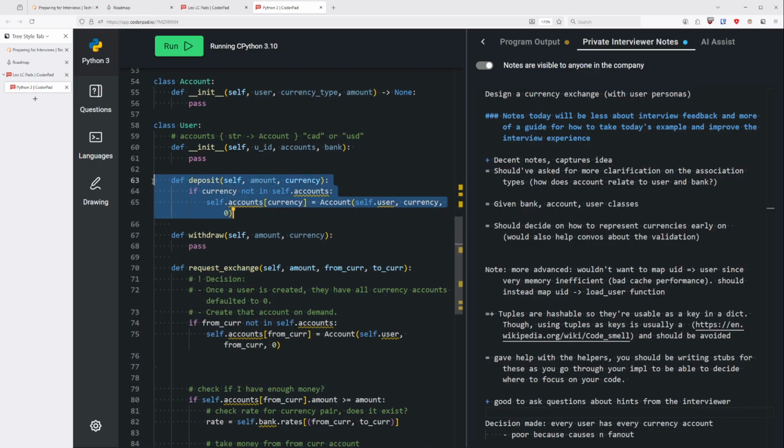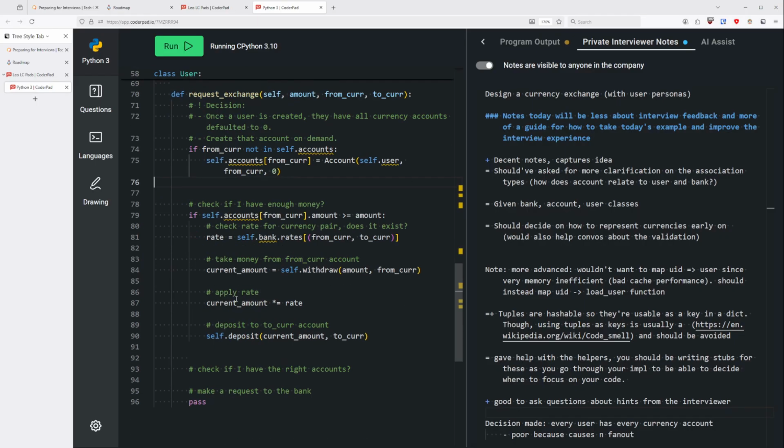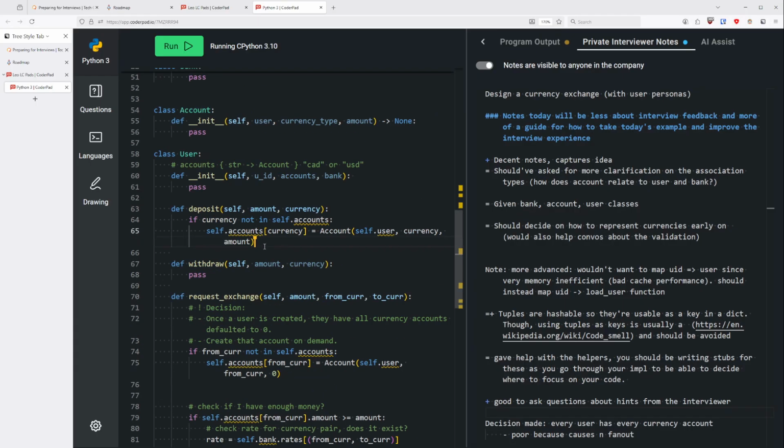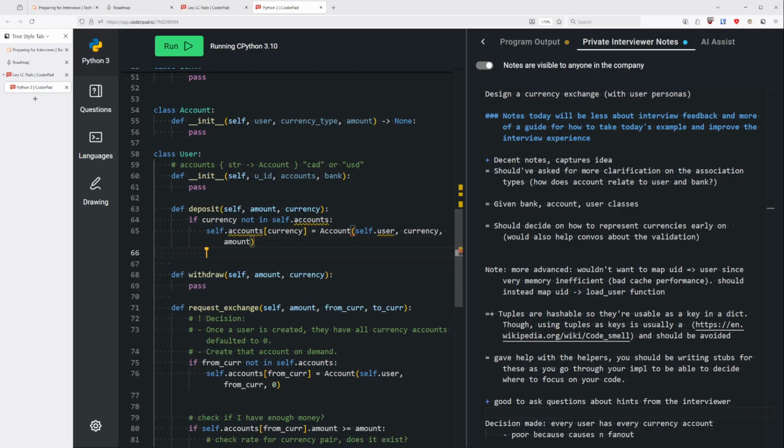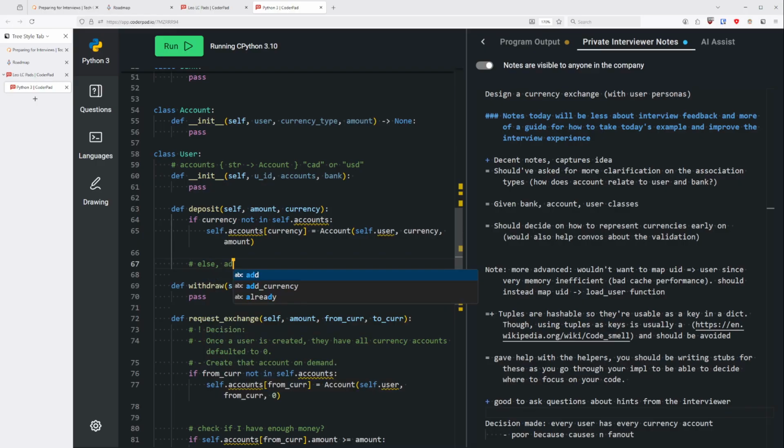This is how the deposit function should be, and the currency should obviously be the amount. So this is how the deposit should be, and then over here, when you call deposit, you don't need to worry about if it exists or not because the deposit would be the one that handles it. So this is an example of how the helpers can come into play and how you should leverage them. Obviously, I didn't finish this implementation, but this is an example.